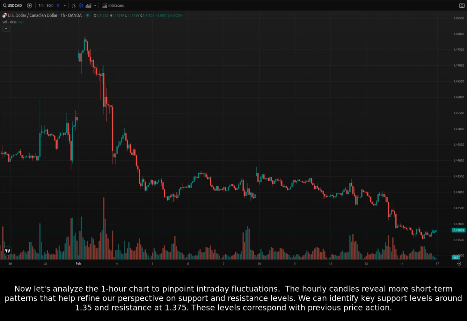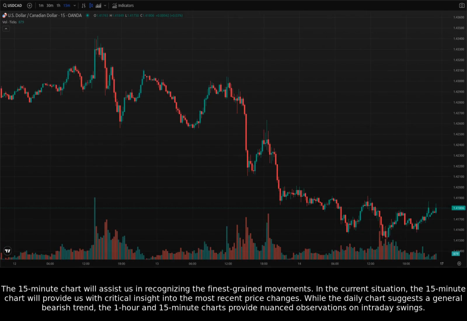Now let's analyze the 1-hour chart to pinpoint intraday fluctuations. The hourly candles reveal more short-term patterns that help refine our perspective on support and resistance levels. We can identify key support levels around 1.35 and resistance at 1.375. These levels correspond with previous price action.